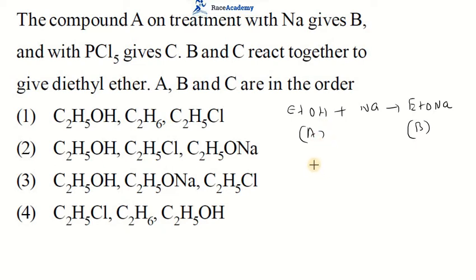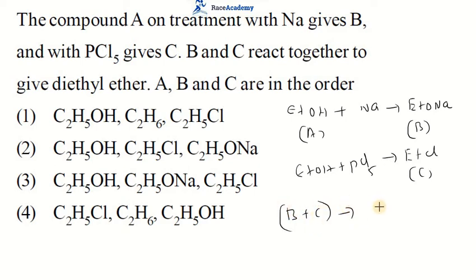And after that, A with PCl5: if ethyl alcohol reacts with PCl5, as you all know, it gives the important compound called ethyl chloride, C. So when B and C react, they will give Williamson ether, that is C2H5OC2H5.